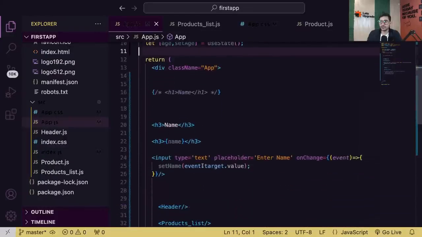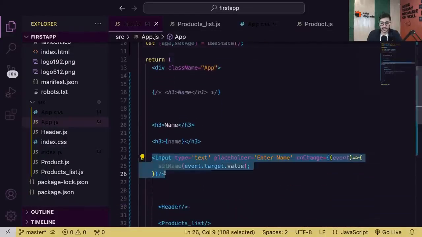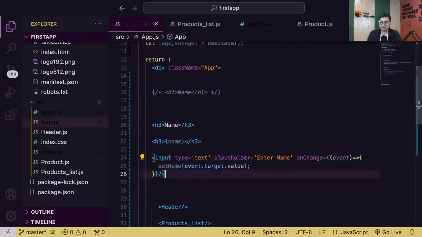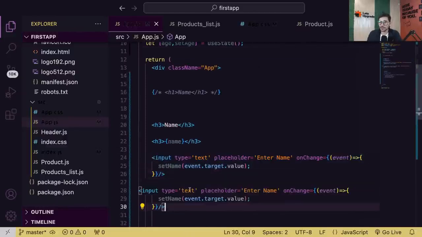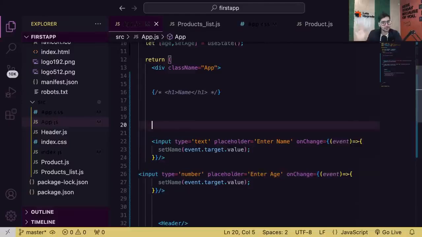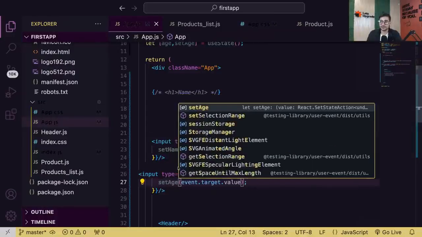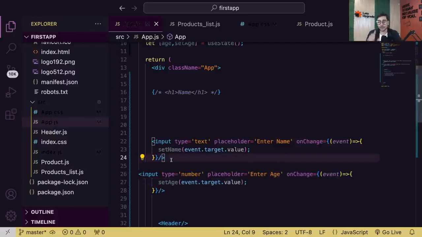And let's create two input fields as well. So just like this, I'm going to create one more input field for age. Input type number, placeholder enter age. Now I'm not going to display anything. No display, only having two input fields. And whenever I do something in the age field, I will read the value and put it inside age with setAge.